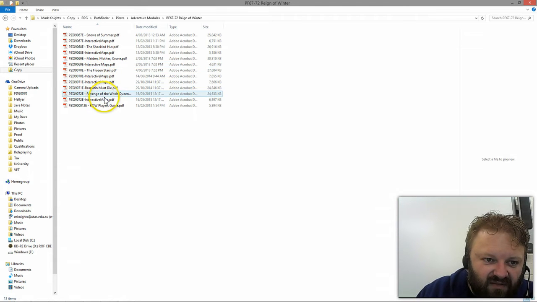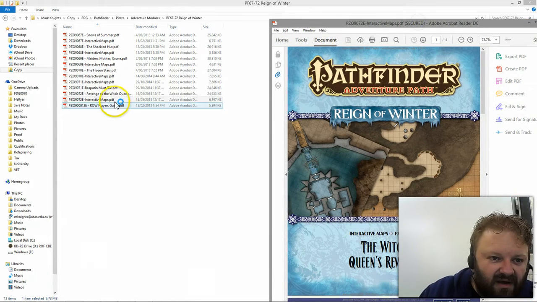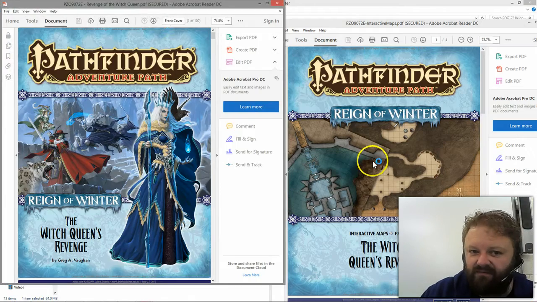So we've got all the interactive maps and stuff like that, so I may need the interactive maps for it. All depends on where I'm going, so I'll open that up, and Revenge of the Witch Queen.